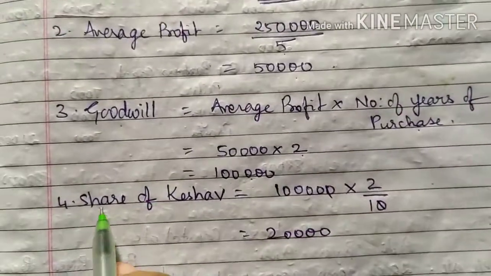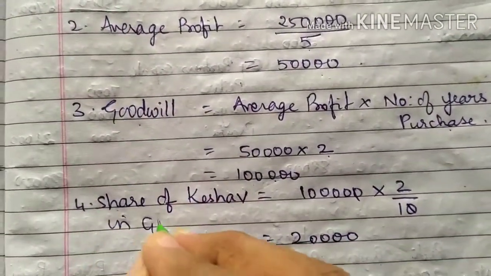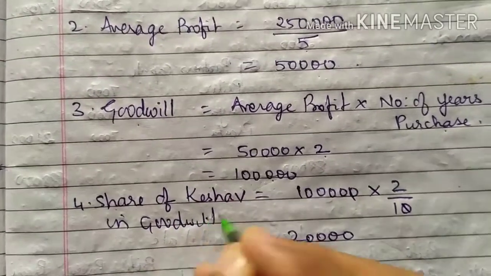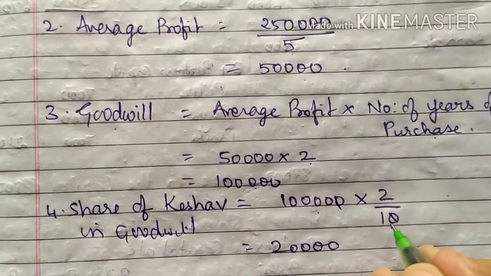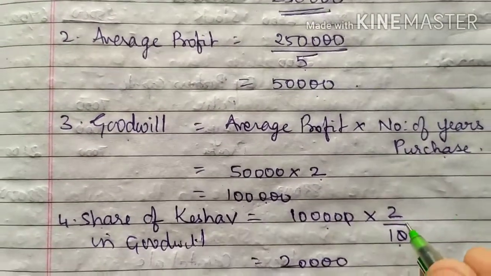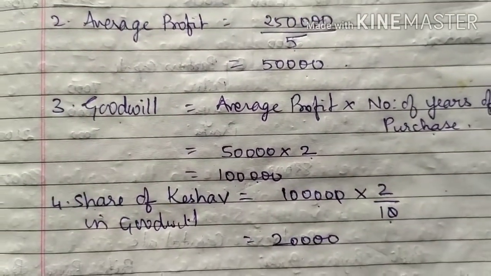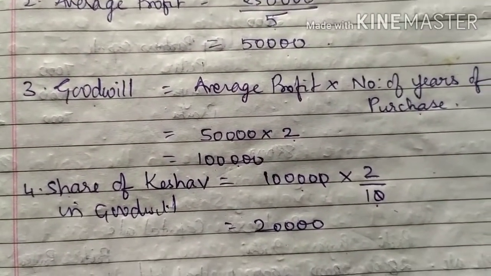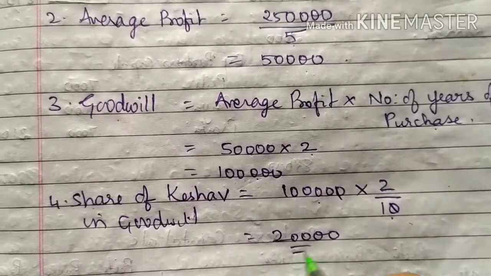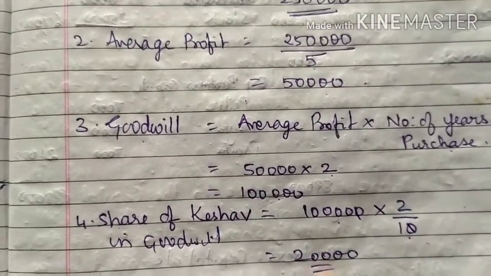Now you have to find out share of Keshav in goodwill, so it will be 1 lakh into 2 upon 10 because the profit sharing ratio is 5:3:2. In that Keshav's share is 2, so 2 upon total share is 10. So 1 lakh into 2 upon 10, you will be getting 20,000. So this is the goodwill of Keshav.